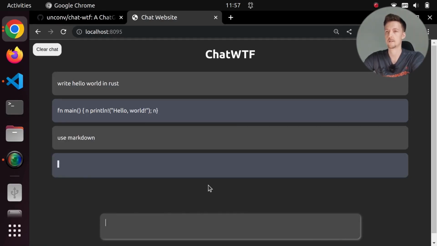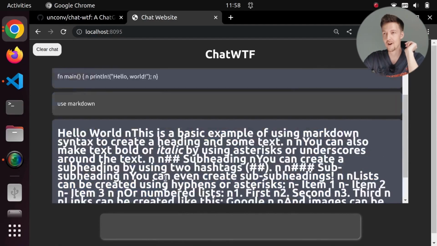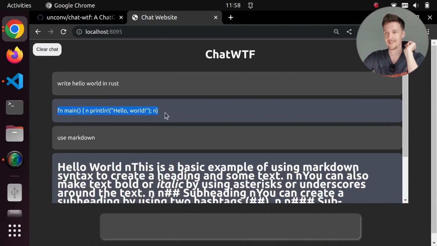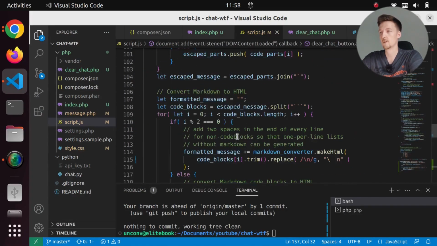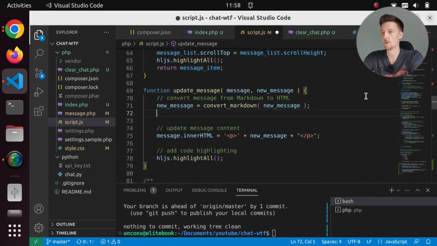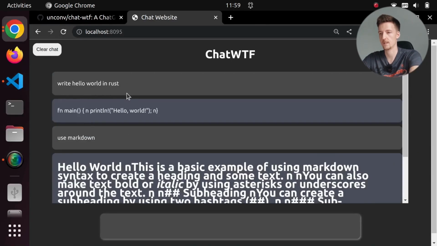Use Markdown. Whoa. Okay, my updates to the processing of the Markdown did not really seem to work. It didn't understand that I wanted it to use Markdown in this response about hello world in Rust. So it wrote hello world in Markdown, but somehow it converted everything into a heading. So let me put some console logging here. I will console log the new message, right there, so I can see what is going on.